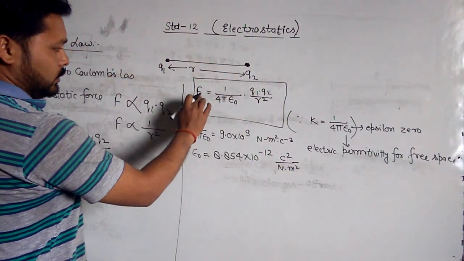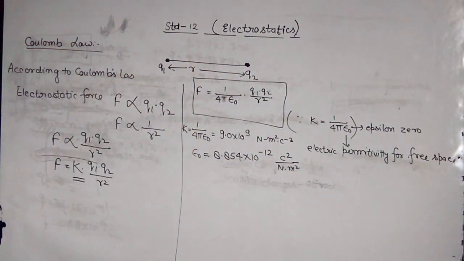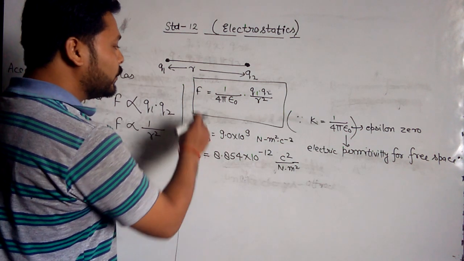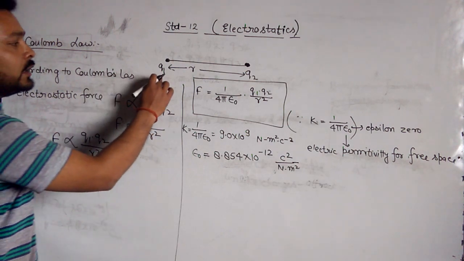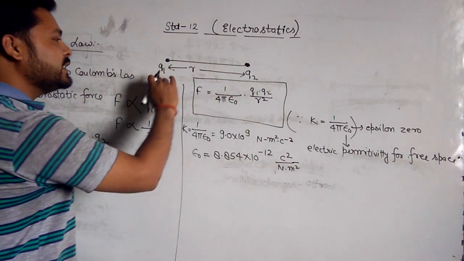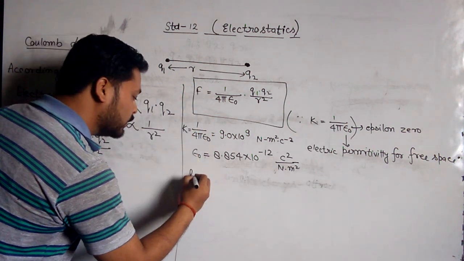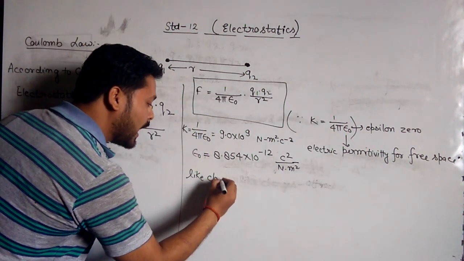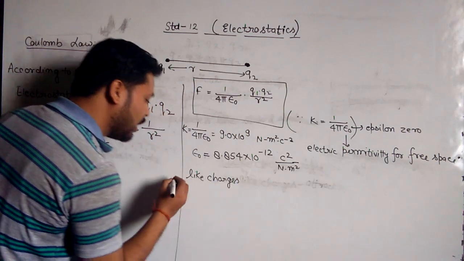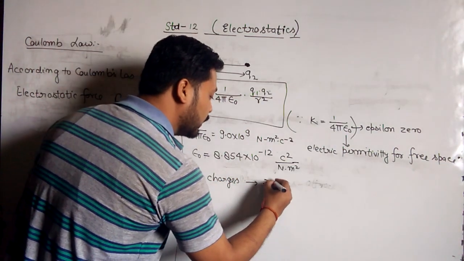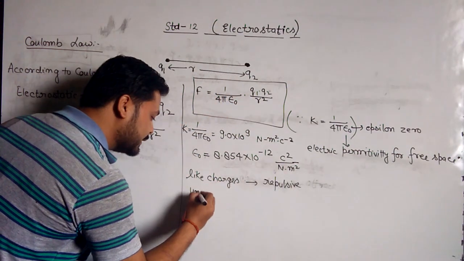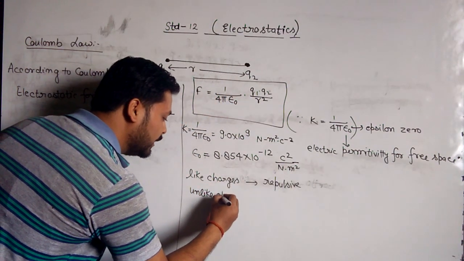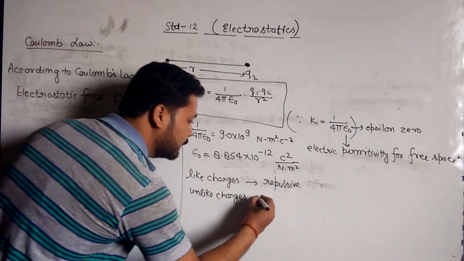The nature of this electrostatic force may be repulsive or attractive. It depends on the nature of the charges. For like charges, the nature of the force will be repulsive, and for unlike charges, the nature of the force will be attractive.